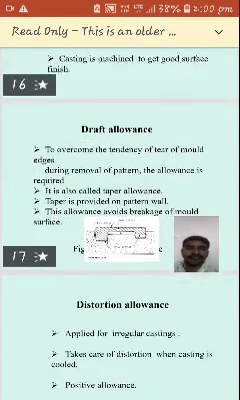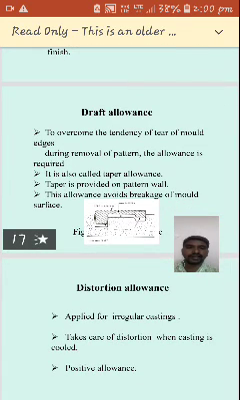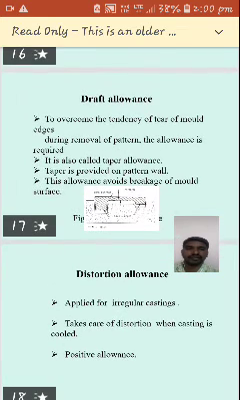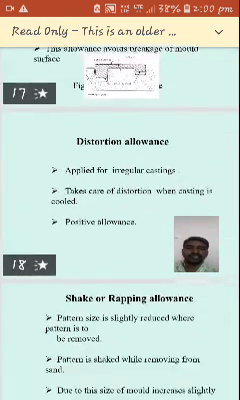And the next is draft allowance. To overcome the tendency of the mold edges to tear during removal of the pattern, this allowance is required. It is also called taper allowance. Taper is provided on the pattern wall. These allowances avoid breakage of the mold surfaces.